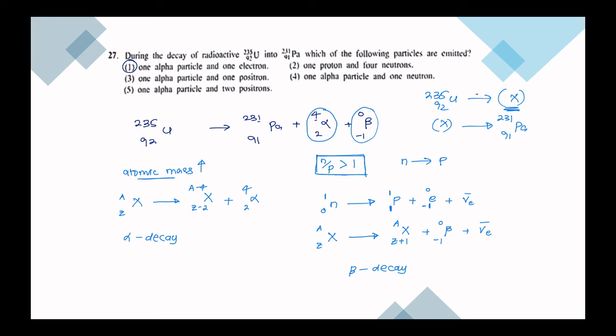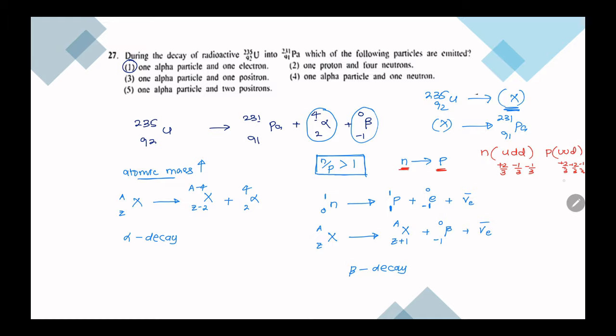If you have a doubt about how this neutron turns into a proton, a while ago we discussed quarks, right? This is particle physics. So a neutron is made up of up, down, down quarks. Up is plus 2/3, minus 1/3, minus 1/3. Then they add up to 0. And a proton is up, up, down. Then plus 2/3, plus 2/3, minus 1/3. So if you do the math, you will get plus 1.